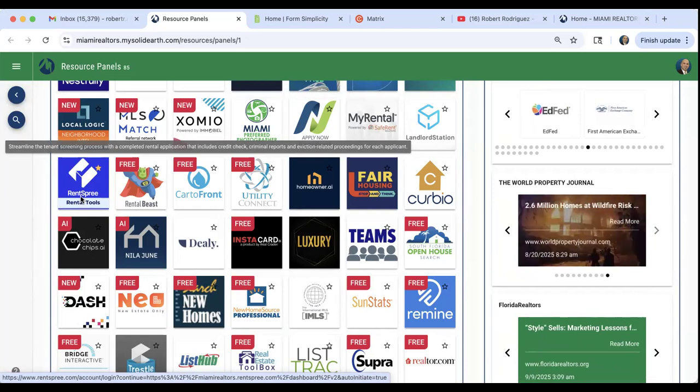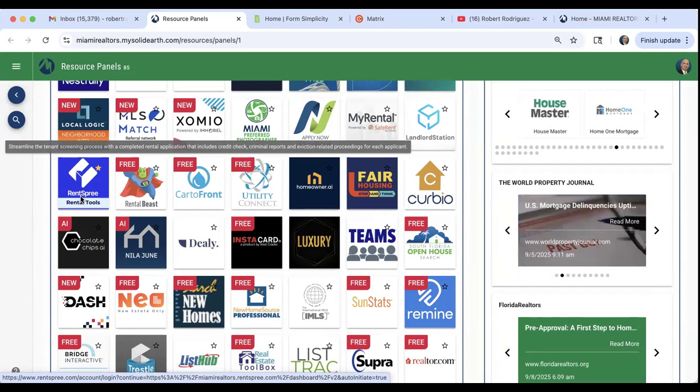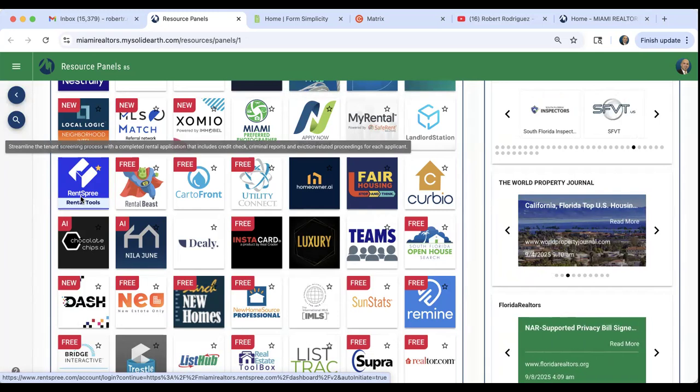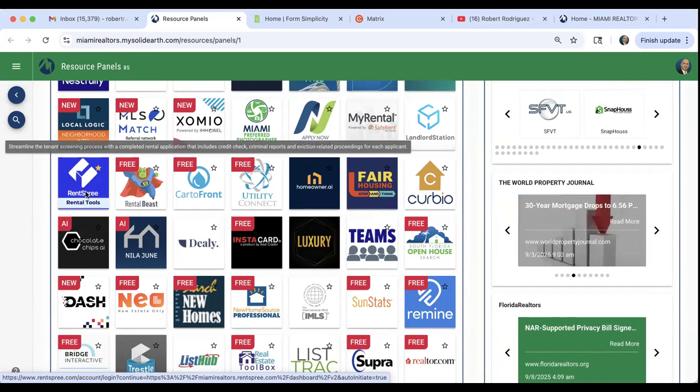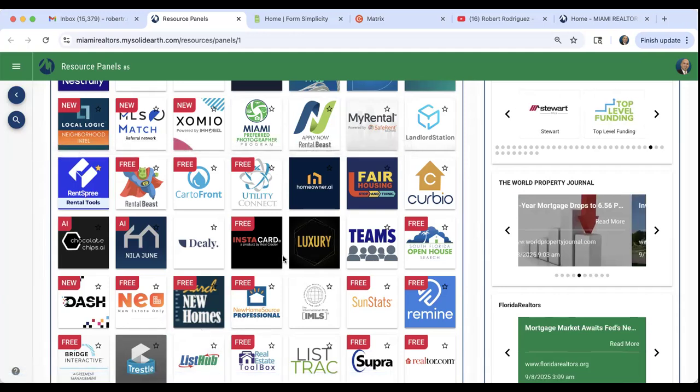It's $39.99. So basically $40 per application. And the application itself is free. However, the tenant screening, the credit report, the background check, the criminal background check, and the eviction report is what costs the $40, and that would be per applicant.